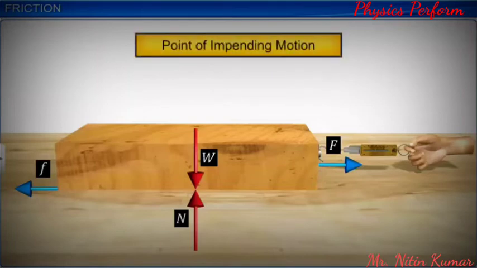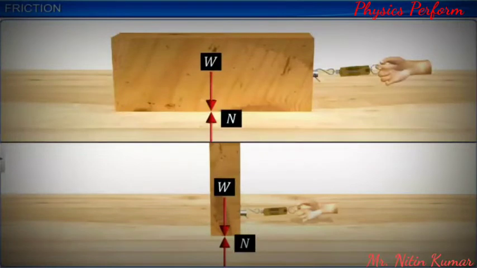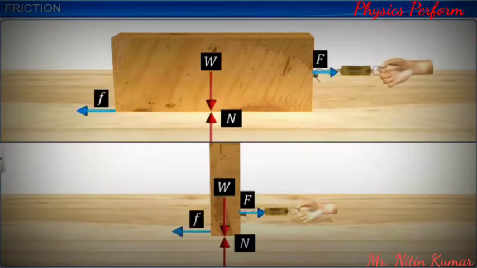That is, the block is on the verge of moving but is not actually moving. We can repeat the experiment by placing the wooden block in different positions, such that different surfaces are in contact with the tabletop. We will find that the limiting frictional force is the same in all cases.